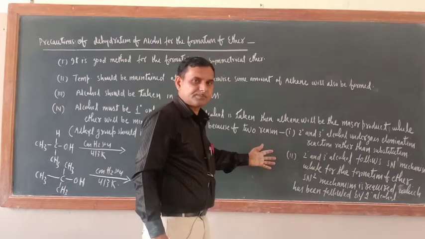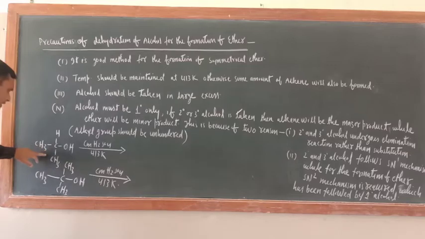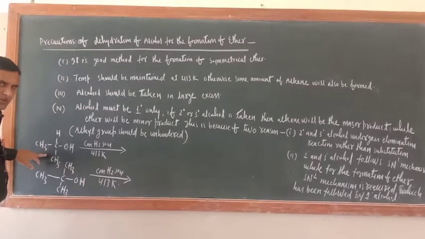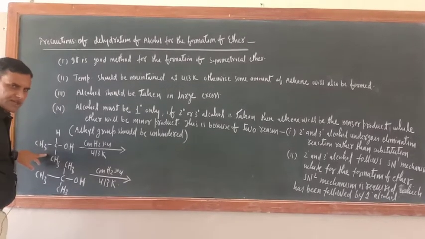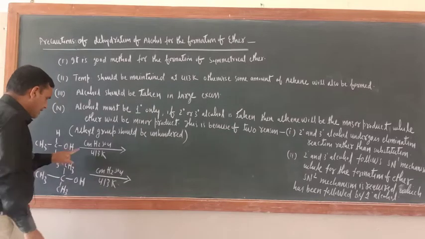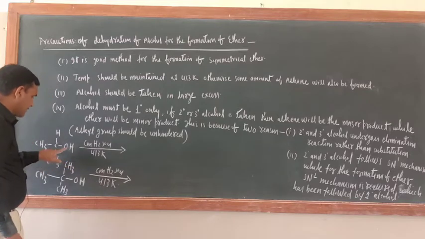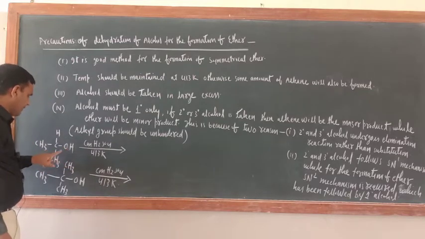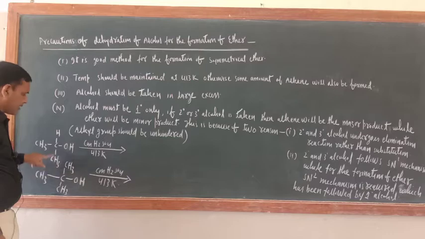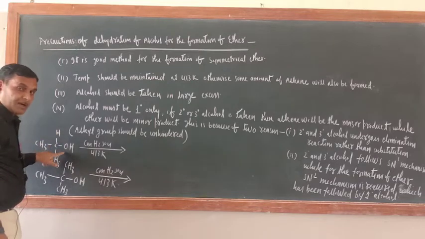Okay, correct? So just see, you can see the reaction also. What kind of alcohol is this one? This is a 2 degree alcohol. Now 2 degree alcohols undergo elimination reaction. So 1 OH from here and 1 H from here. Please don't remove this H, because from the same carbon atom OH and H should not go.